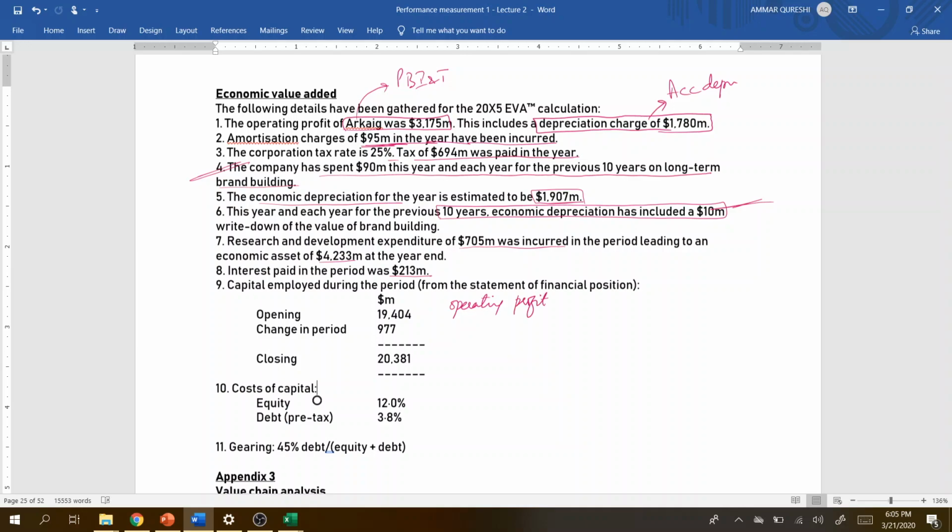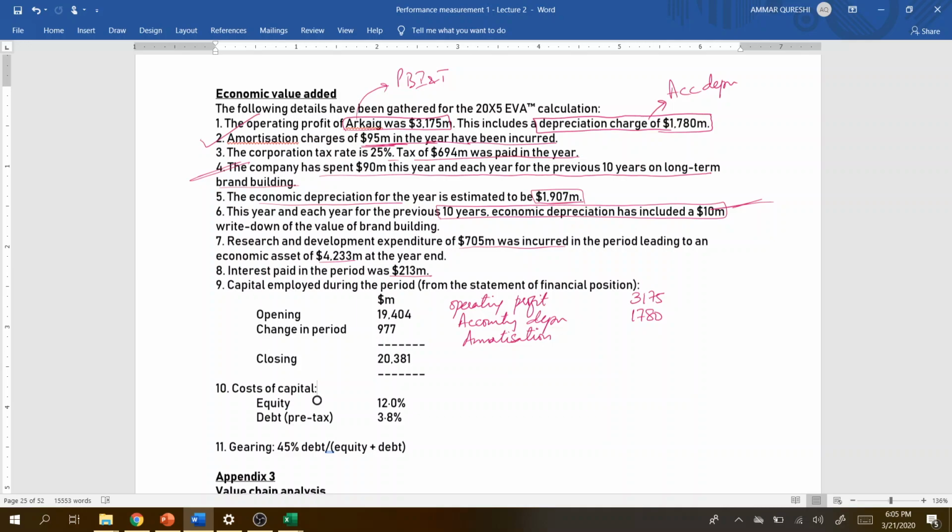Let's forget Excel and do it here. Operating profit is 3175, right? And then you have to add back accounting depreciation. Accounting depreciation was 1780. And then there are amortization charges that you also have to add back. Amortization, because we believe that amortization is just the idea of an expense. It is something which doesn't really exist.